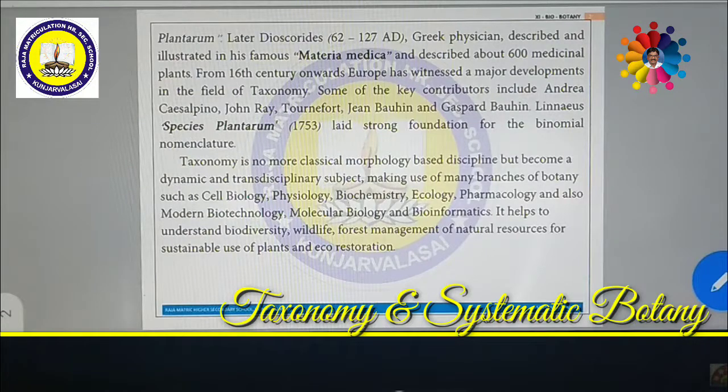Thereafter, a lot of scientists were involved in studying the classification of plants, like Andrea Cesalpino, John Ray, Tournefort, Jean Bauhin, Gaspard Bauhin, and Carolus Linnaeus. Plenty of classifications have been done. The older classifications divided living things into three major categories: plants, animals and microorganisms. Among plants, how did they classify? The very early classification was Linnaeus's classification in Species Plantarum in the year 1753.